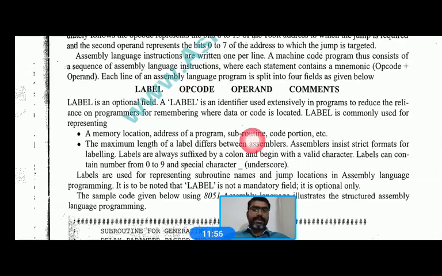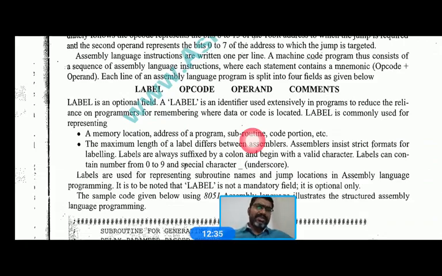Some instructions have no operand, such as NOP, no operation. And an instruction such as jump not zero to a label is a 3 byte instruction, having an address as its operand.